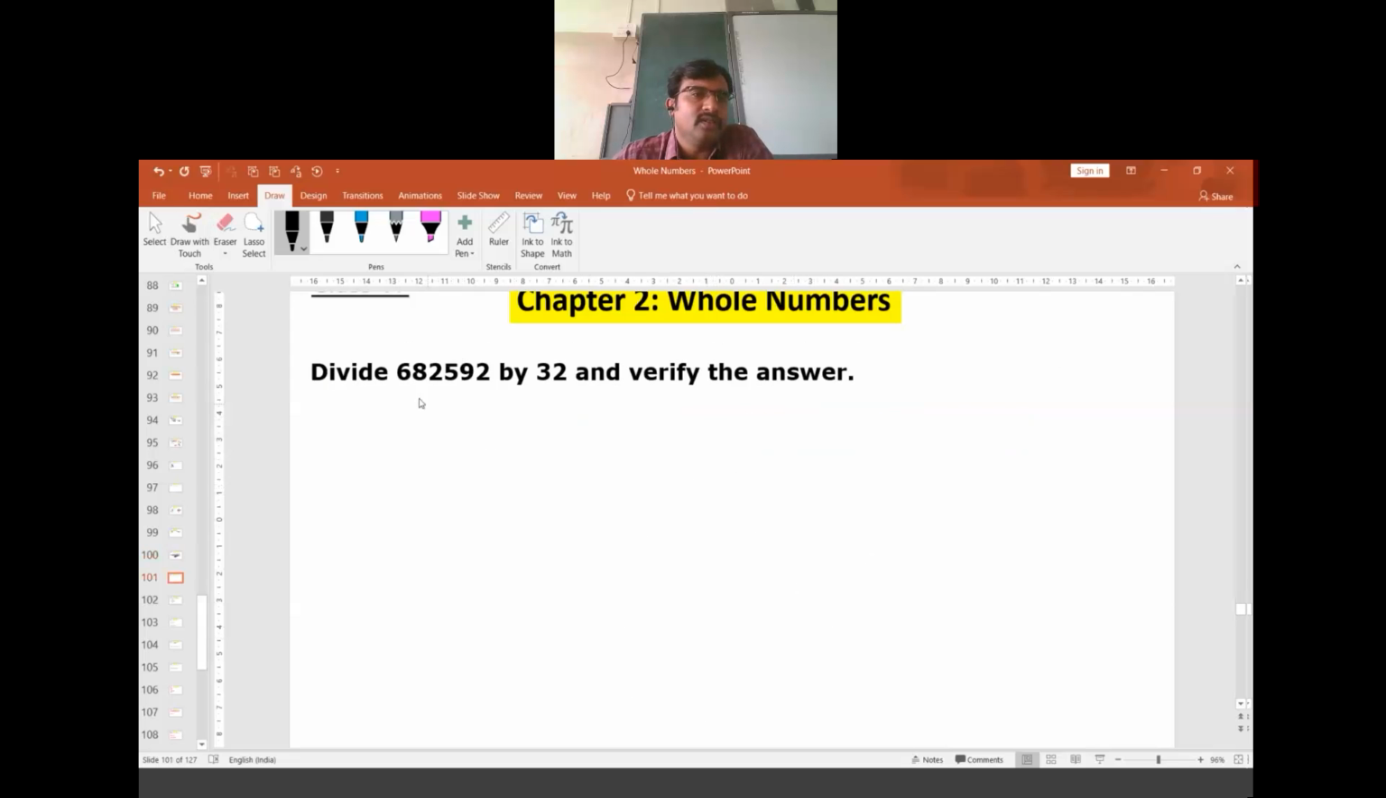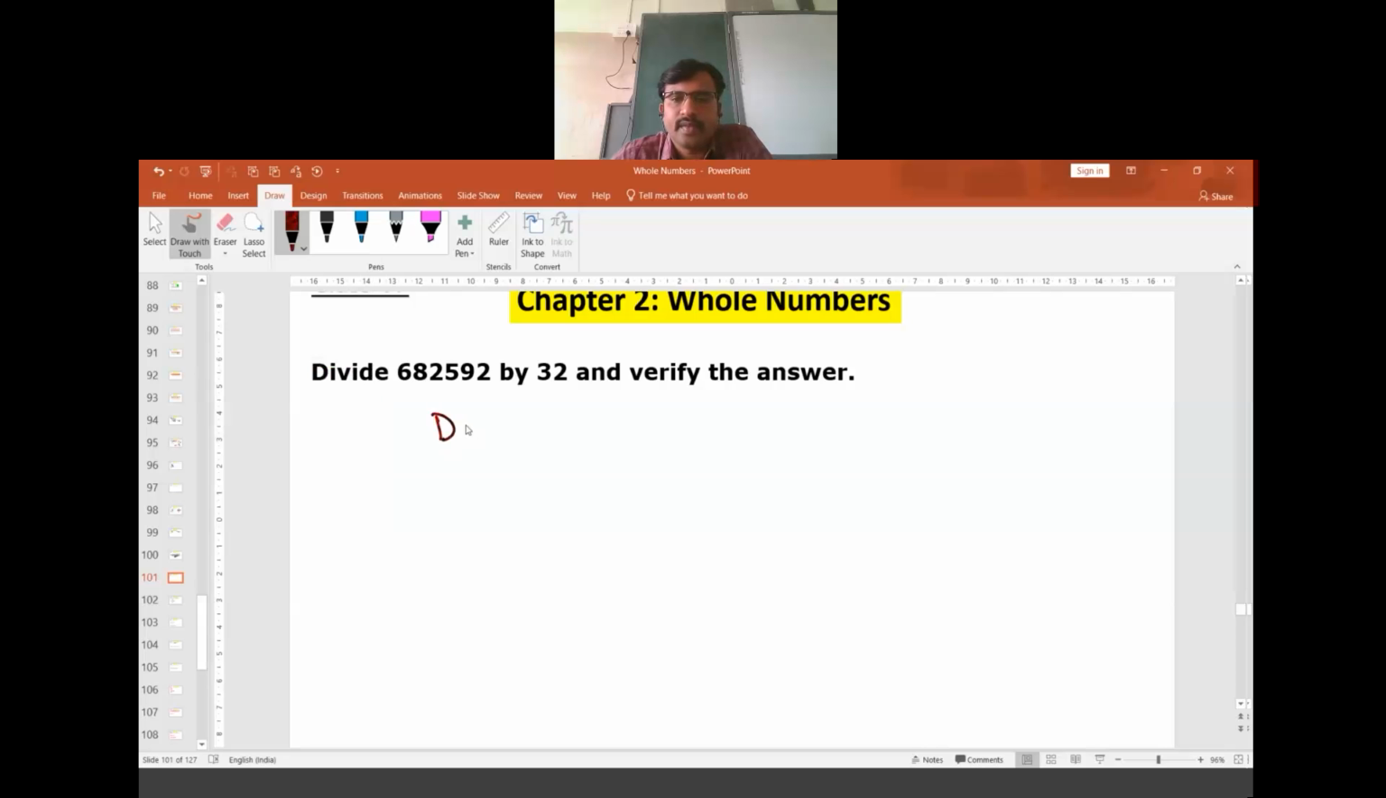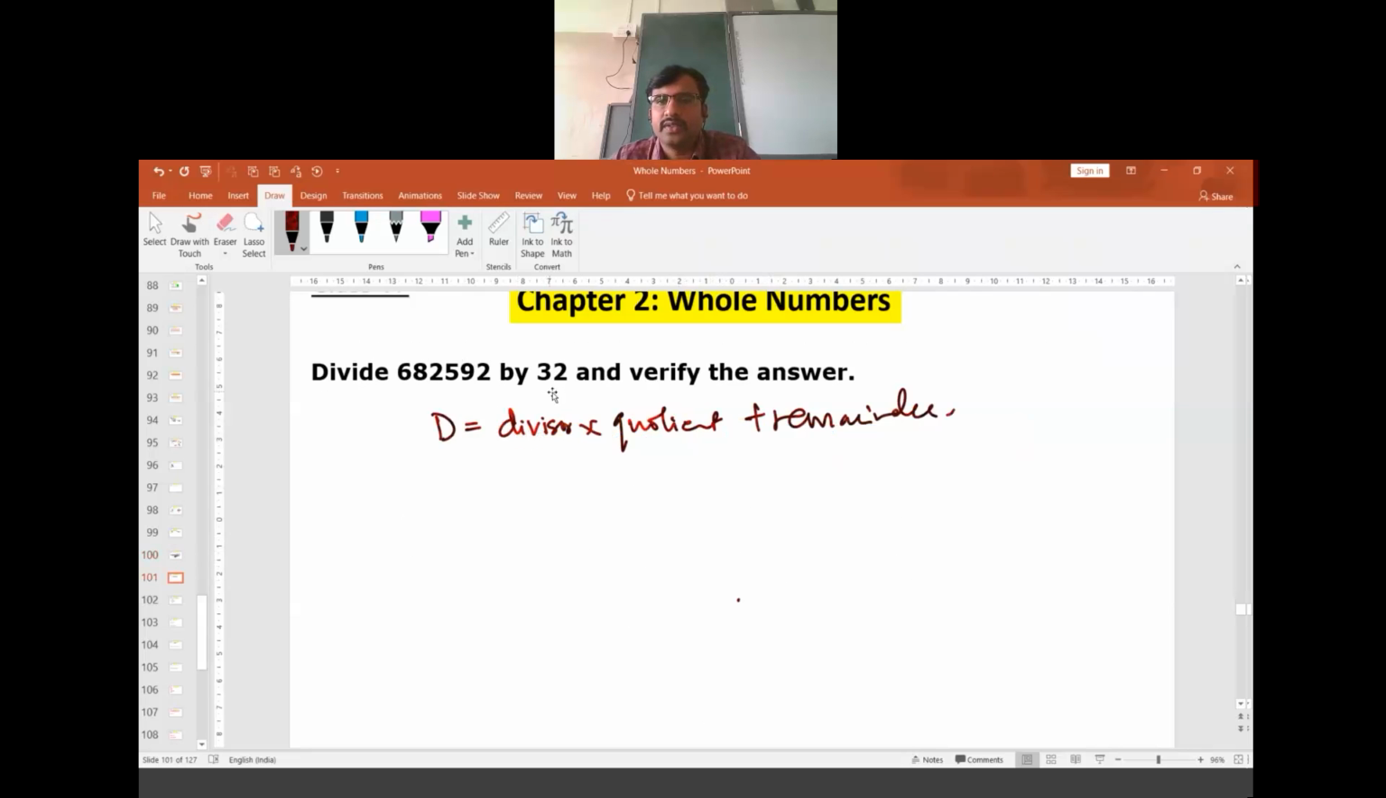This is a simple one I am giving you as homework. 682592 to be divided by 32. Whatever the quotient and remainder we get, we have to use that formula and we need to verify. We need to verify that dividend is equal to divisor into quotient plus remainder. The previous question I had given larger values. Here it is a smaller value with 32. It should not be difficult to divide.